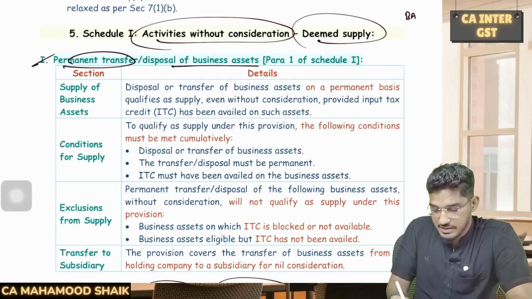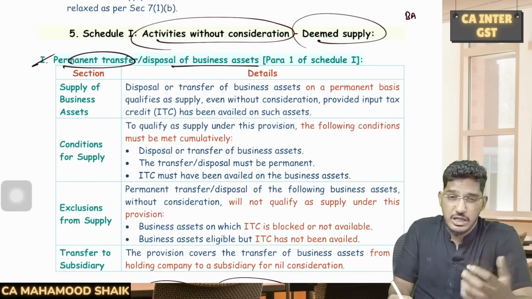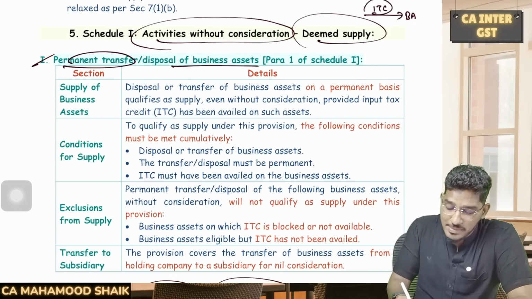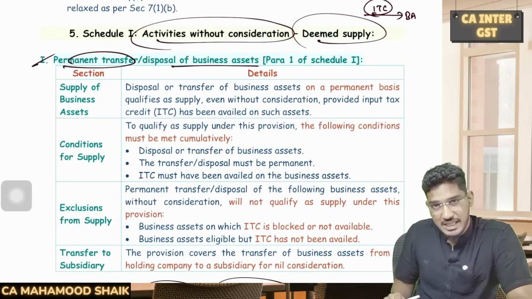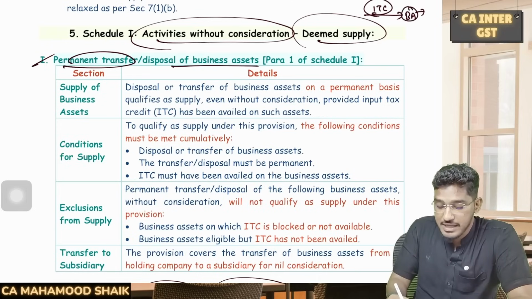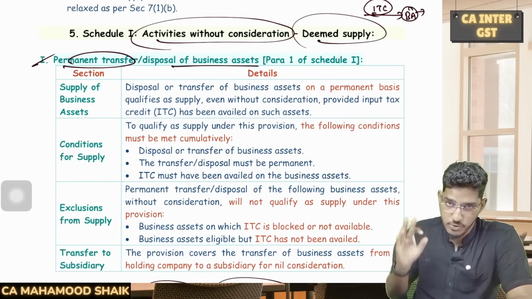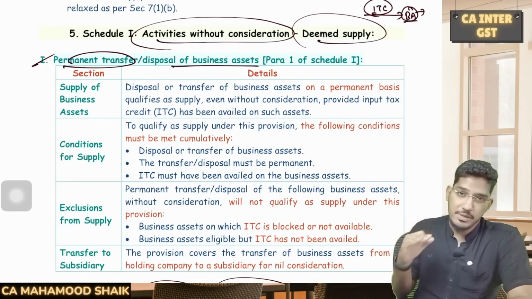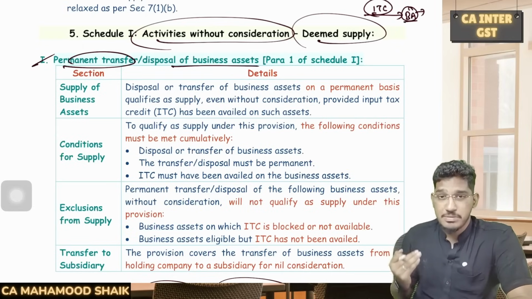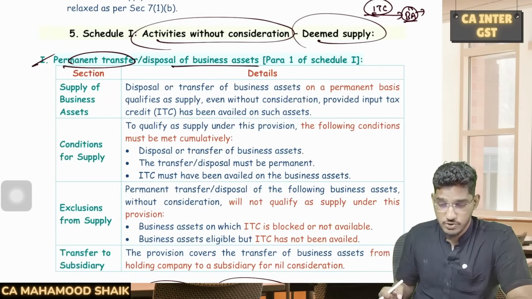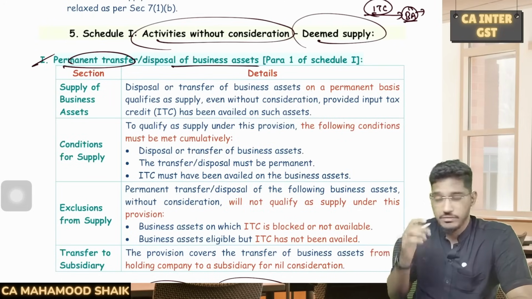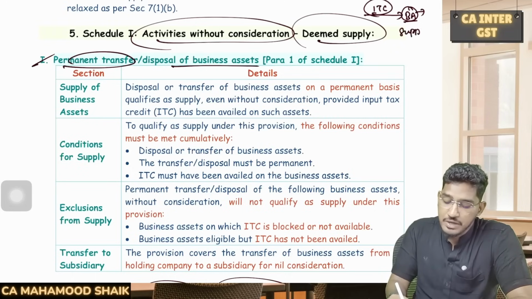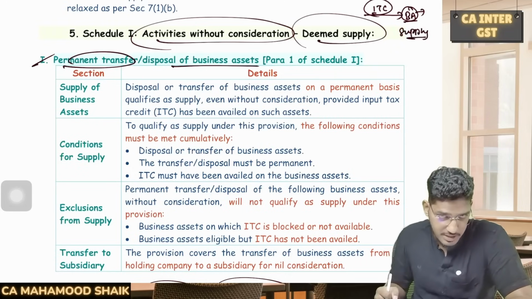If there is any business asset, when I say business asset, I am talking about goods, capital goods, everything. If there is any business asset on which ITC has been availed, and that business asset is getting permanently transferred or disposed of, it is not some temporary transfer where you will get it back. That business asset should be permanently transferred or disposed of. Then even without consideration, it will be treated as supply, and on that you might be required to pay GST.